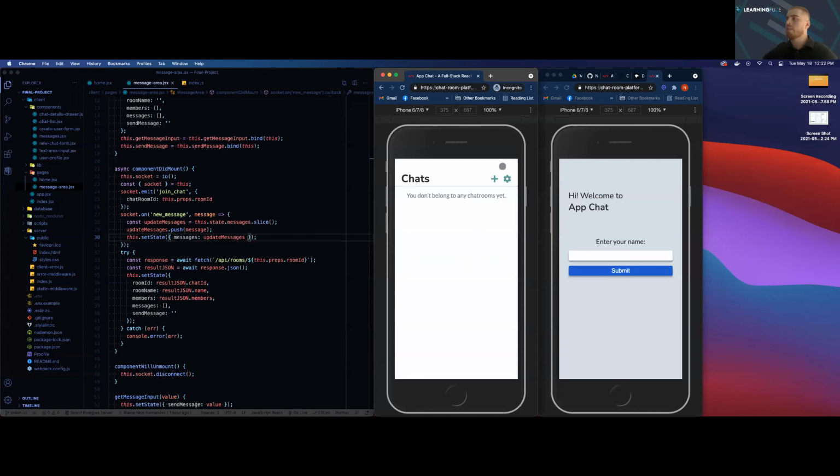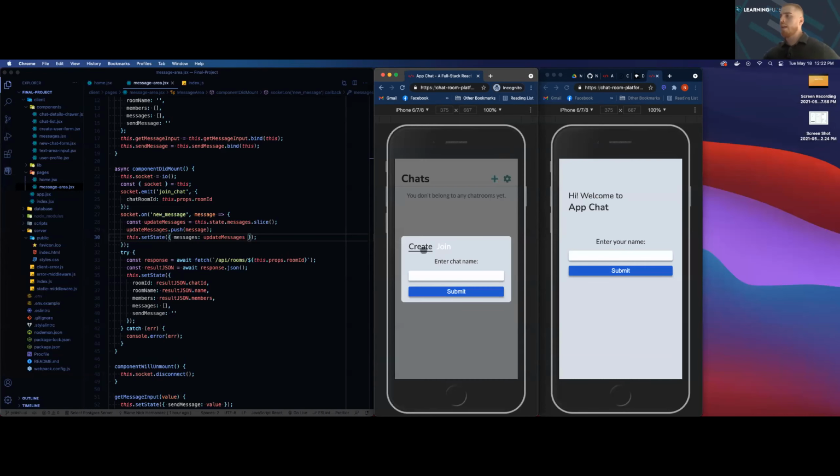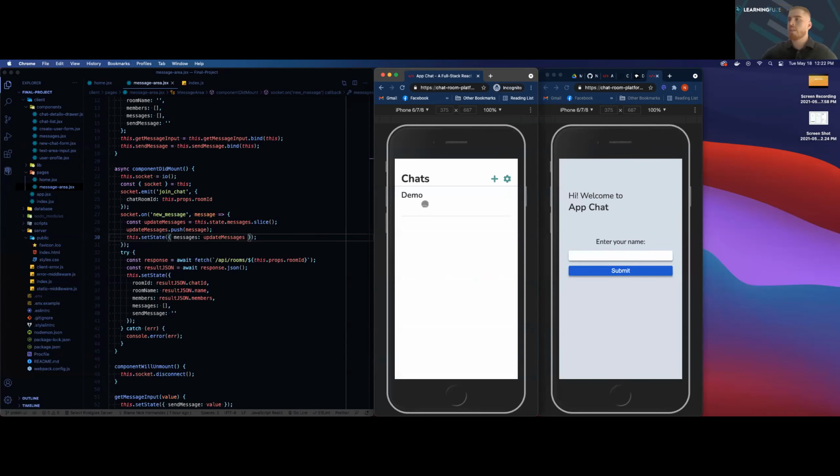As of right now, the list is empty. Pressing this plus icon here and selecting create, we can create a chat room. We will call this one demo 1, press submit. This will render a chat room item. Clicking this item will then give the user access to the room's message area. And this also initializes our WebSocket and allows messages to be sent in real time between multiple users.